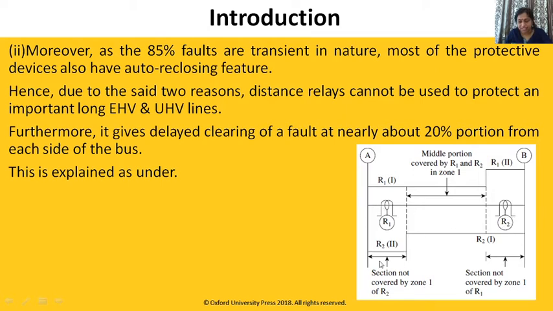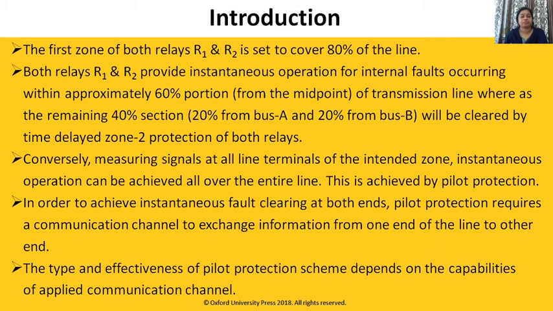You can see this 20% comes in zone 2 for relay B, and this 20% comes in zone 2 of relay A. So this as well as this is delayed protected, while this 60% part of the transmission line has primary or instantaneous protection, and that's why we need a communication channel in addition to the distance relays.